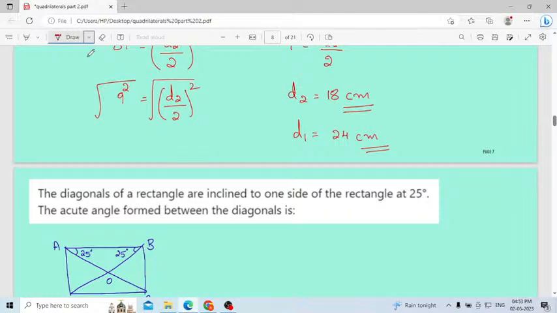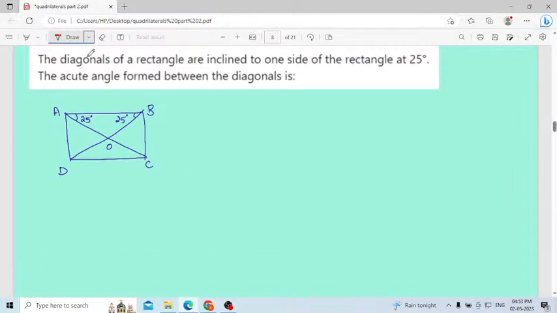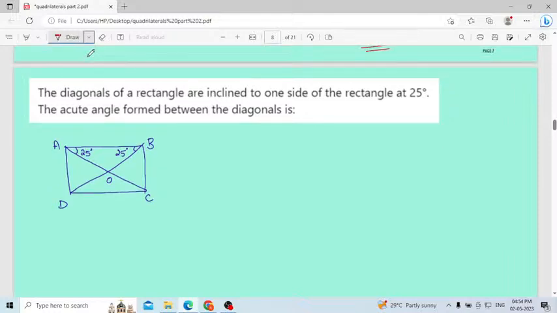Okay, it is taking more time. Totally 12 problems are there. Now I will solve 6 problems, then I will give a break of 10 to 15 minutes. Then after that I will solve the remaining 6 problems, because if I take them at a time, it will be more than 1 hour, and no one will sit more than 1 hour. Correct now? Understood? Okay. Solve at least 1 or 2 times, then you can easily do it.